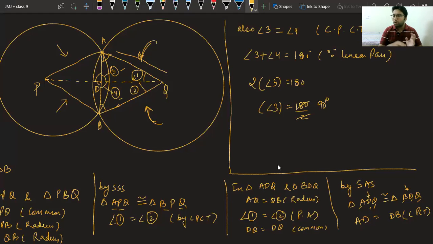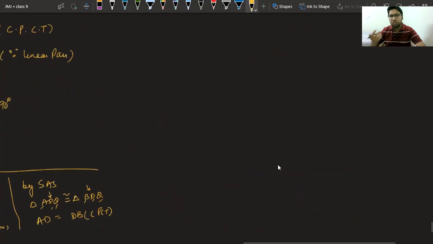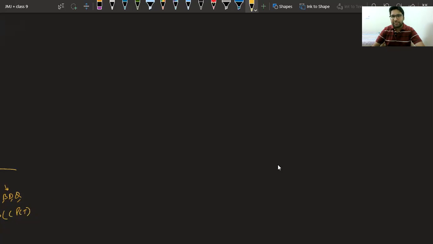Vaishnav is asking, sir, how did we know that we have to prove AD equal to BD? For this, Vaishnav, let us read the question again. He is asking a very good question. The question is saying, prove that centers lie on the perpendicular bisector of common chord. Whosoever read in the NCERT, they are saying we have to prove that the centers lie on perpendicular bisector of common chord.